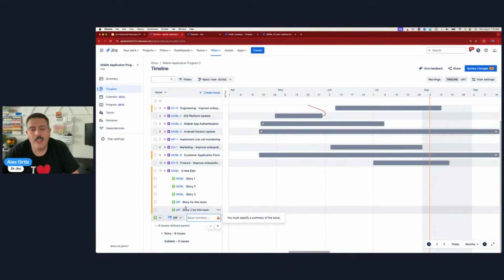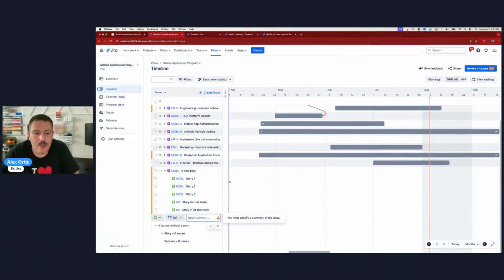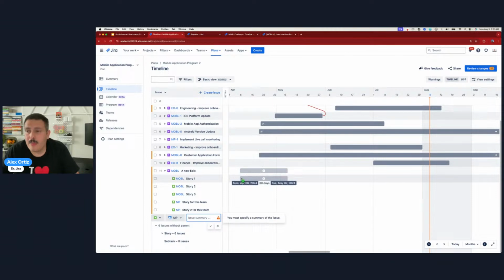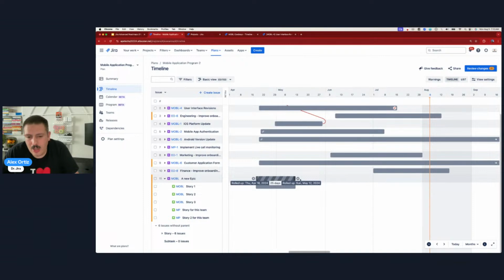One of the biggest reasons why I use the roadmap is so that I can, as a project manager, assign the work as needed. Now, the next thing that I want to show you, and this is probably going to be the last thing because we are definitely running out of time here. We can set the dates of a story, 25 days, right? You notice how this bar up here has this dash?